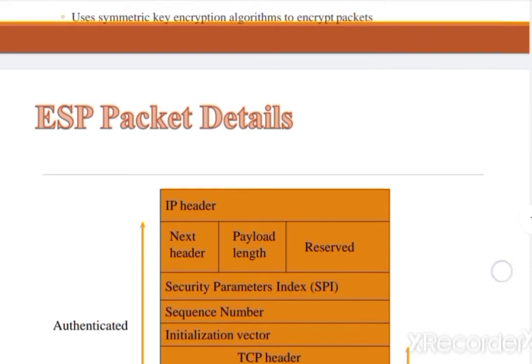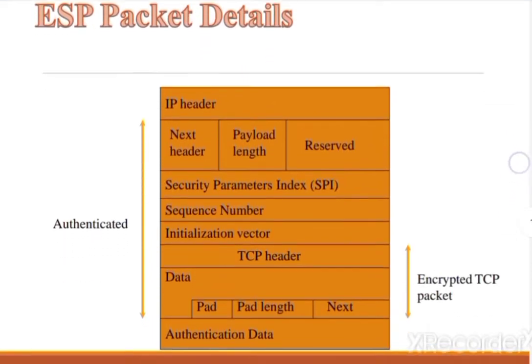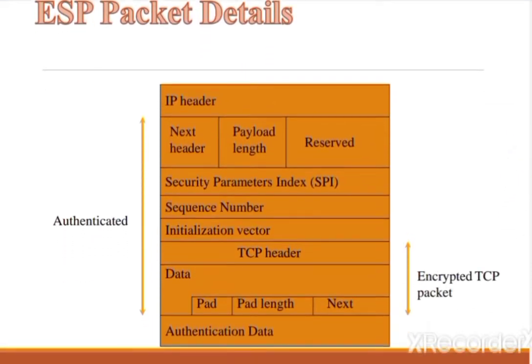Now here is the ESP packet detail. The same components or parameters are used here also. IP header, next header, the payload length, and the security parameter index, that is SPI, used to give a unique number to the connection built between the client and server. Sequence number is also a unique sequence number allotted to every packet so that at the receiver side packets can be arranged properly.